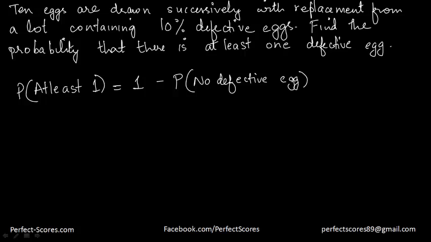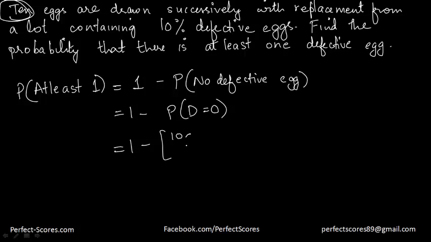But the better way to do this question is that the probability of getting at least one defective egg is equal to 1 minus the probability of not getting any defective egg. So what is the probability of the number of defective eggs being equal to 0? That is going to be 1 minus the probability of the number of defective eggs being equal to 0, and we have that the number of trials is 10.